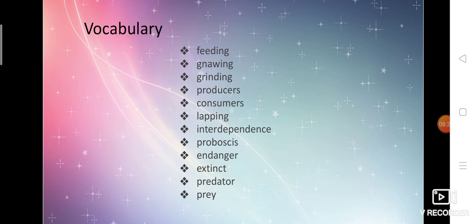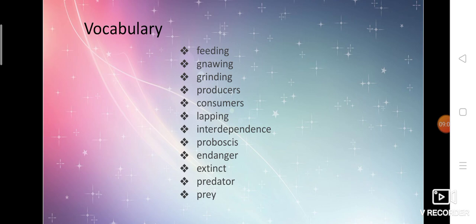So I repeat all the words again. Please check your spelling. Feeding, gnawing, grinding, producers, consumers, lapping, interdependence, proboscis, endanger, extinct, predator, prey. Vocabulary is very important. Try to write the correct spelling with the correct pronunciation. If your pronunciation is good, you will never make spelling mistakes. Otherwise, definitely you will make some mistakes.